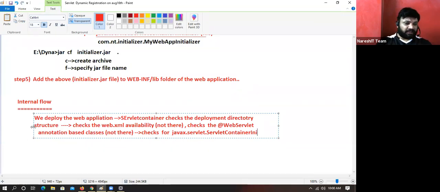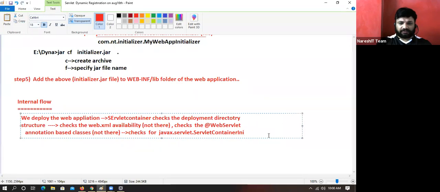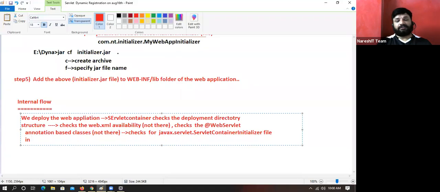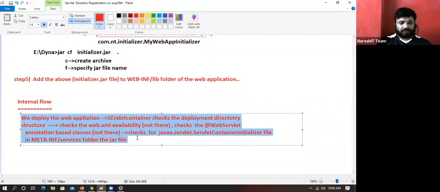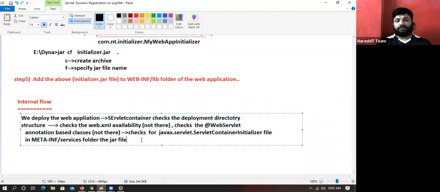The ServletContainerInitializer file in the META-INF/services folder of the jar files